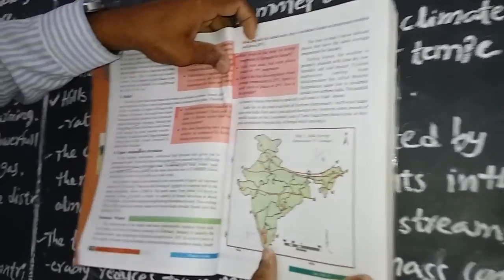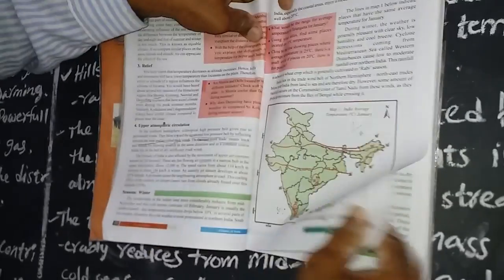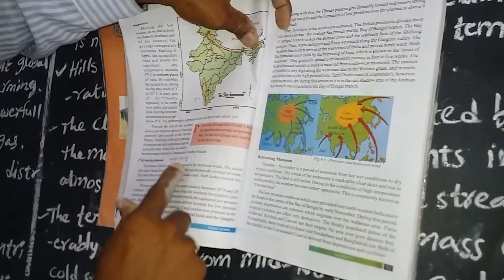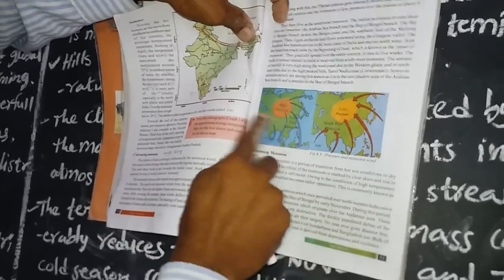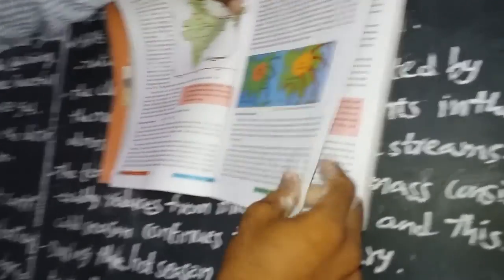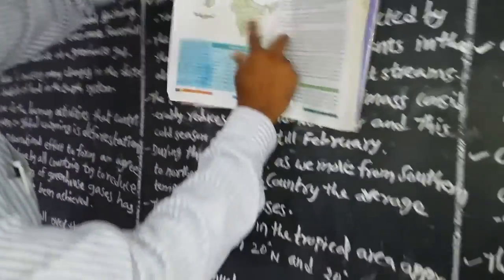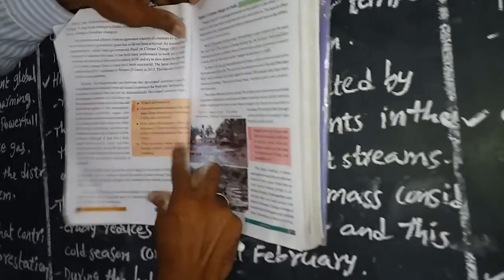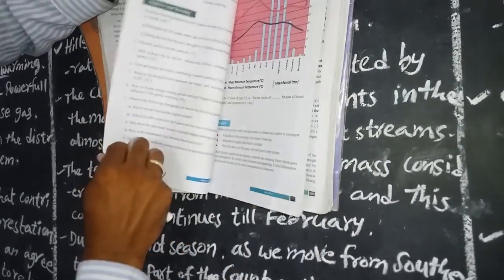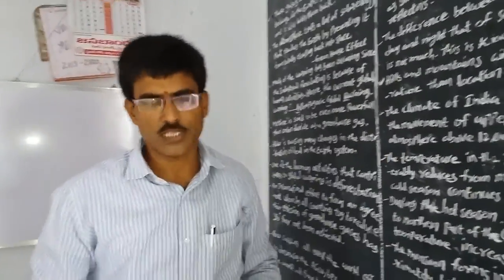The graphs show the winter and summer seasons, the advancing monsoons, and the low pressure and high pressure belts. Some graphs show global warming, decreasing rainfall, and floods. These are some of the best examples for you to observe. Thank you, thank you.